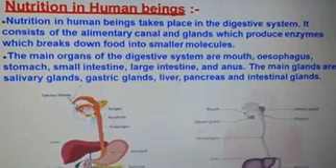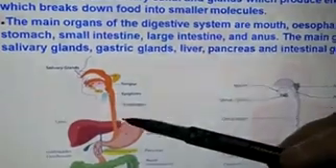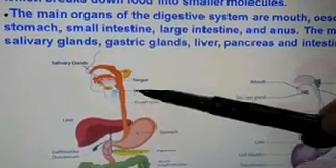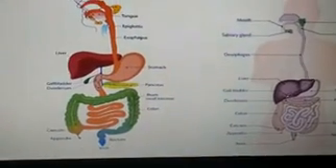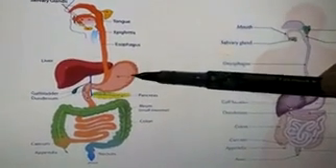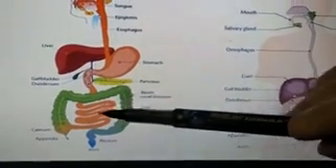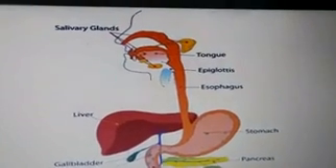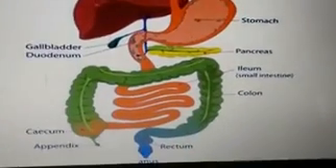The main organs of the digestive system are the mouth, the esophagus, which in simple words we can say is our food pipe, then the stomach, small intestine, large intestine and anus. The main glands are the salivary glands, gastric glands which are present inside the stomach, liver, pancreas and intestinal glands. Let us take a close view of the complete alimentary canal or digestive system of human beings.